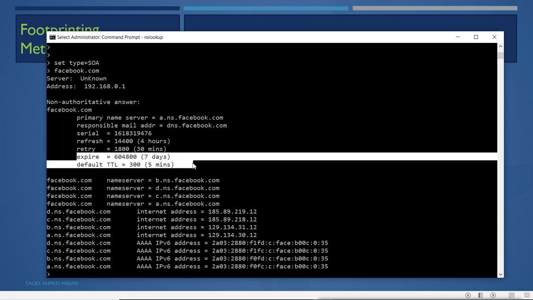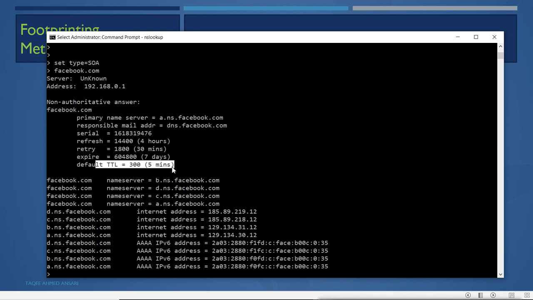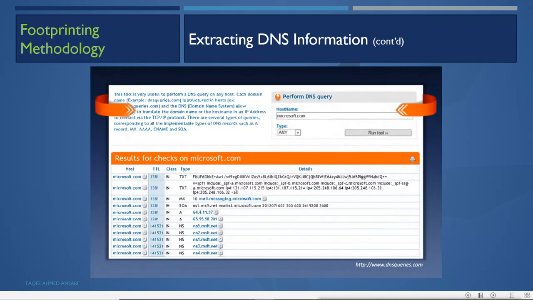It also shows the DNS server's name and IPs. So you can do this using normal nslookup queries. You don't have to go to these internet services. These internet sites are doing the same thing that we can do with normal nslookup.